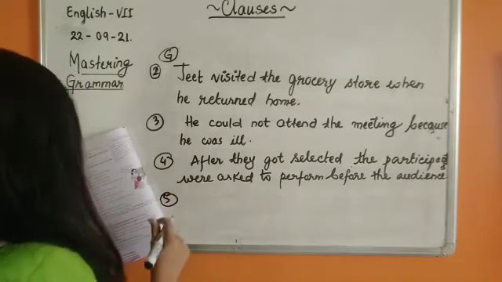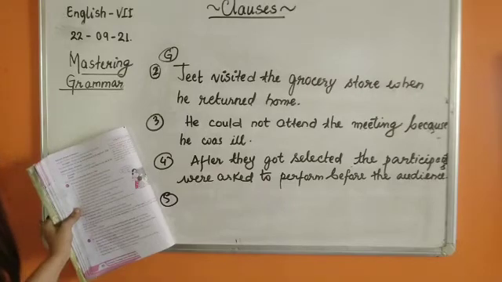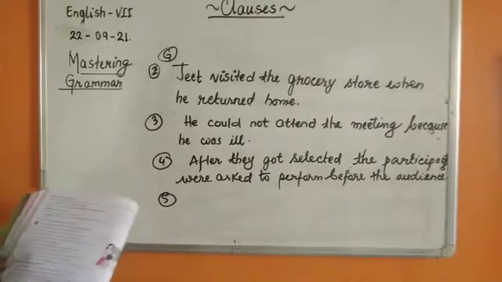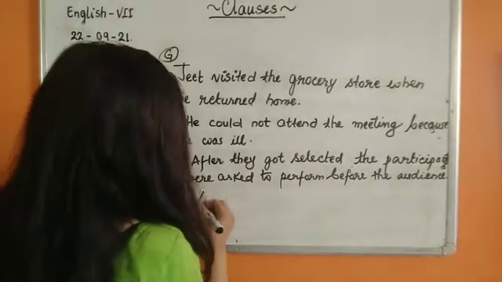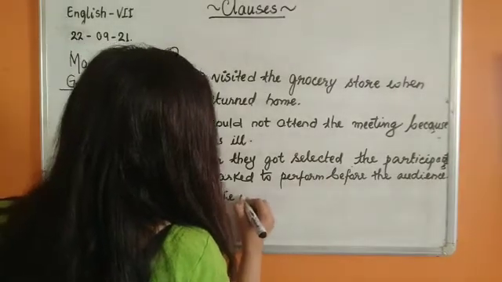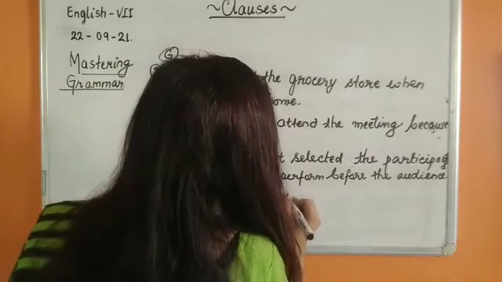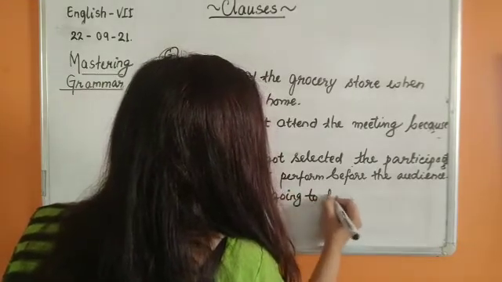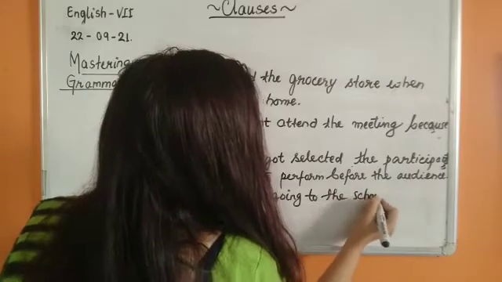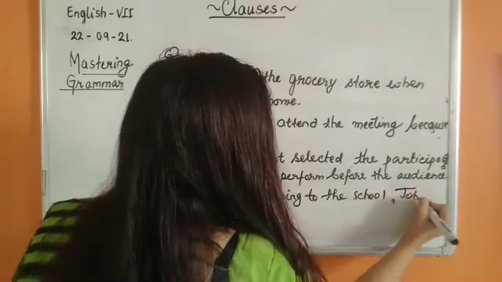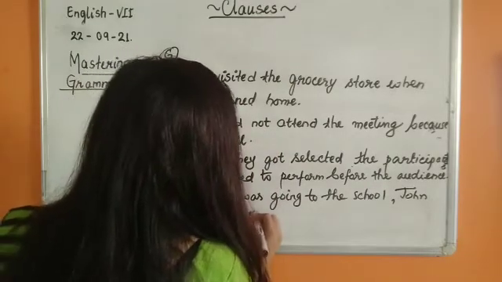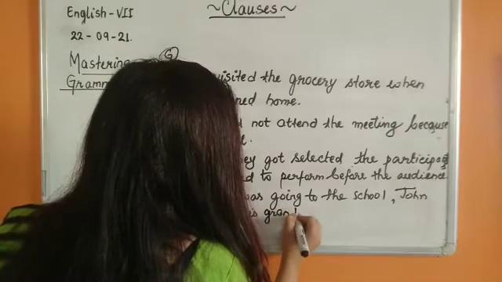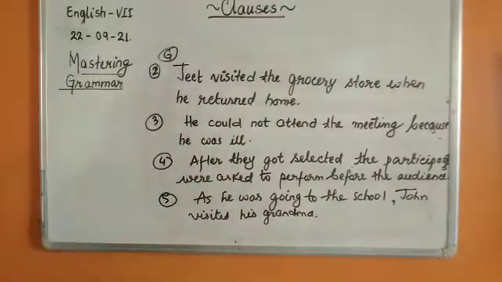Okay. Now number 5. On his way to the school, John visited his grandma. So, as he was going to the school, John visited his grandma. Yes, children, we are done with this.